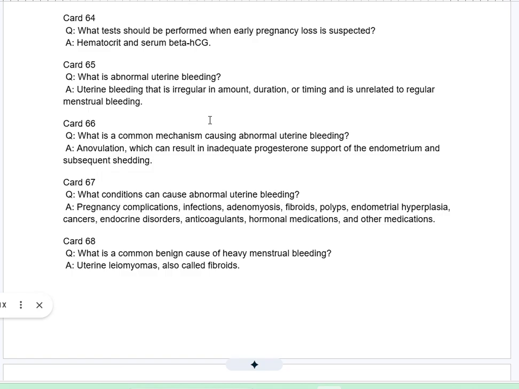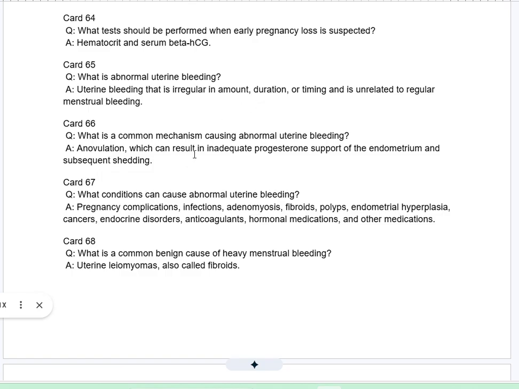Card 66Q. What is a common mechanism causing abnormal uterine bleeding? A. Anovulation, which can result in inadequate progesterone support of the endometrium and subsequent shedding. Card 67Q. What conditions can cause abnormal uterine bleeding? A. Pregnancy complications, infections, adenomyosis, fibroids, polyps, endometrial hyperplasia, cancers, endocrine disorders, anticoagulants, hormonal medications, and other medications.